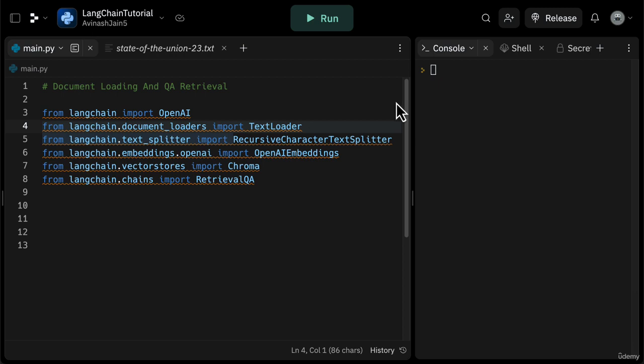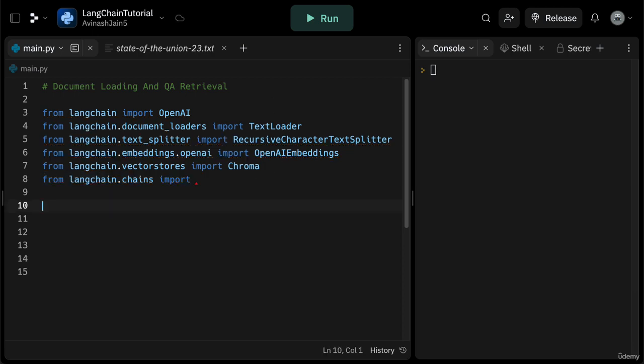Okay. After that, we have OpenAIEmbeddings. These embeddings help us measure the relatedness of text strings. Chroma is a vector database that we'll be using to take our document, get the embeddings, and then save them in a vector database for retrieval, which will be Chroma, which is locally run. And then last but not least, we're going to be using the RetrievalQA chain. The RetrievalQA chain will help us look up the relevant documents from our Chroma vector database and then ask the relevant question to that data, resulting in an answer.